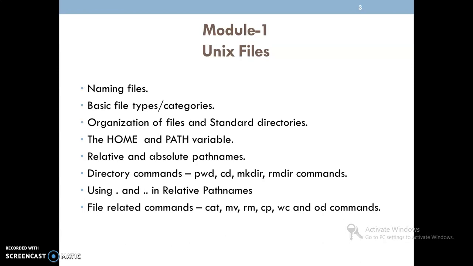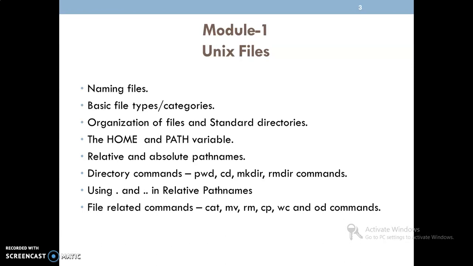In Unix files, we are discussing naming files, basic file types and categories, organization of files and standard directories, the home and path variable, relative and absolute path names, directory commands such as pwd, cd, mkdir, rmdir, using dot and double dot.